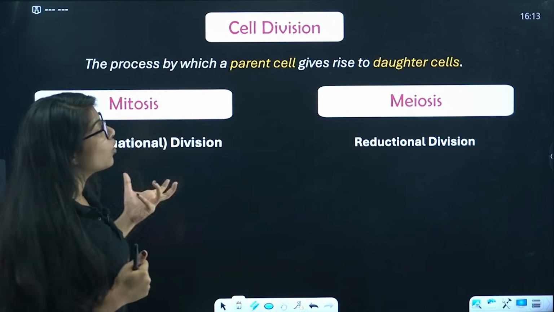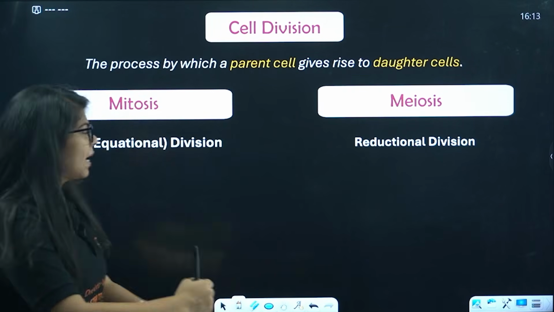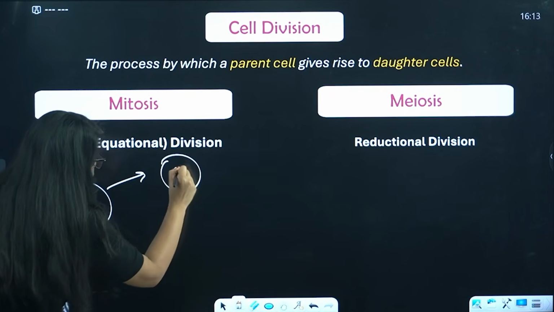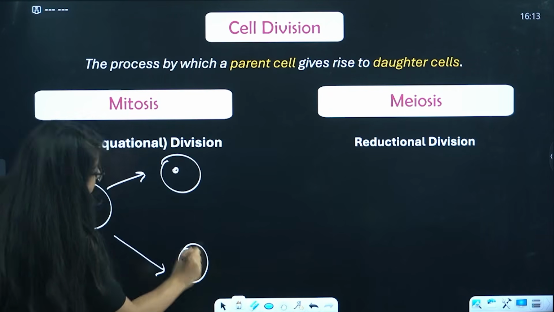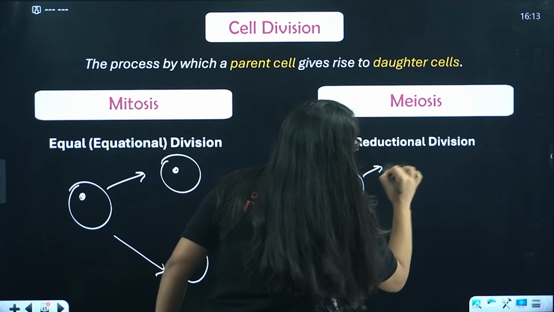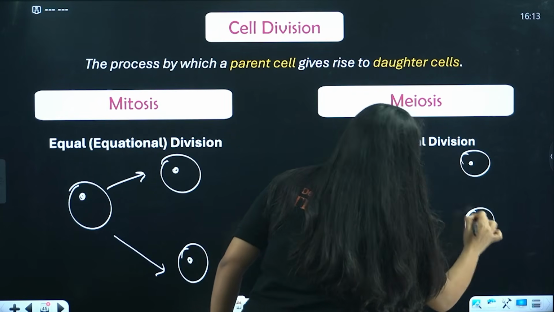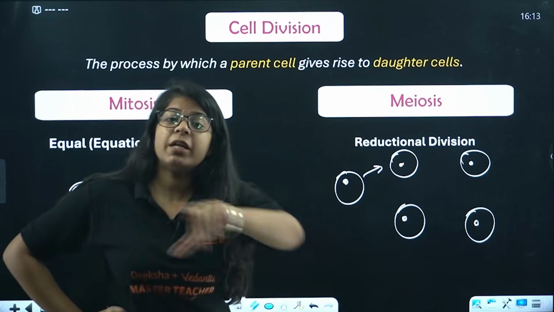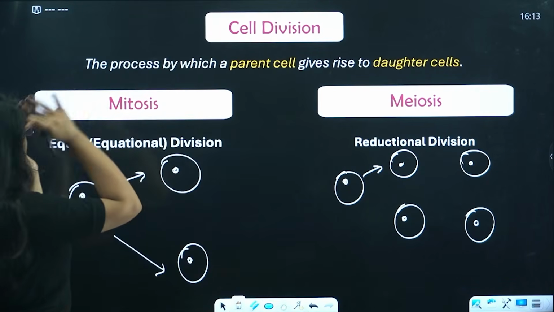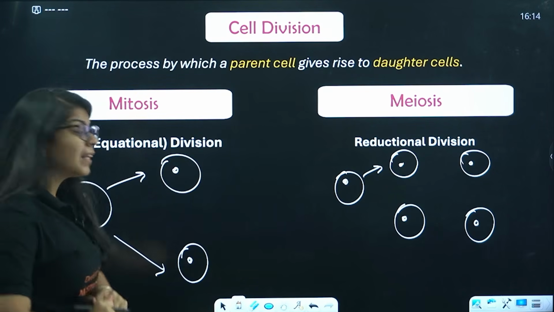Now there are two types of cell division. First is mitosis, and this is meiosis. On the basic level, in mitosis a single cell divides into two cells. On the other hand, in meiosis, a single cell divides into four cells. Now, a very important part: that is not the only difference between mitosis and meiosis. This is called equal or equational division.